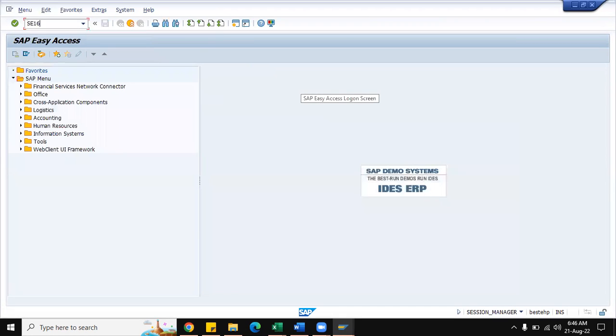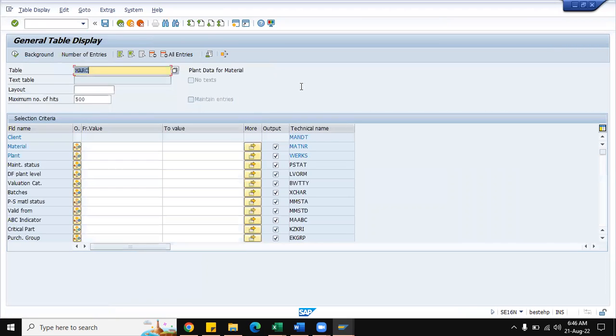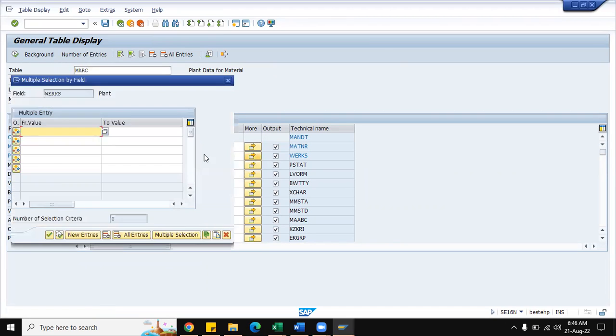Check whether the material is available in the table like MARC plant data. Yes. In this, specify the material and plants, whether these two plants, 3000 and 4000, are available or not.